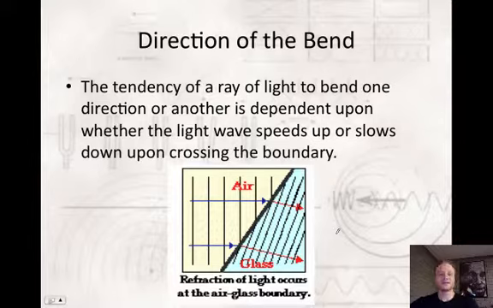So the tendency of a ray of light to bend one direction or another is dependent upon whether the light wave speeds up or slows down when crossing a boundary. In this picture, we have a light wave represented by blue, and it hits this boundary, which is glass, and you can see it starts to bend. Again, that is called refraction. The direction of that bending is kind of important, and that's something we're going to be learning about.